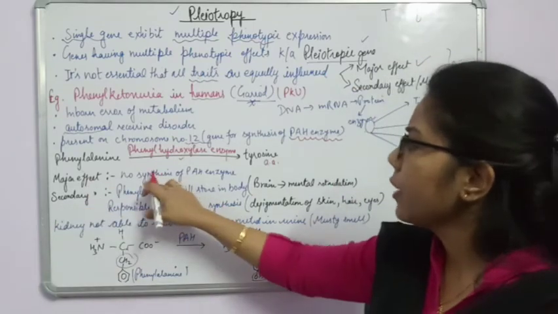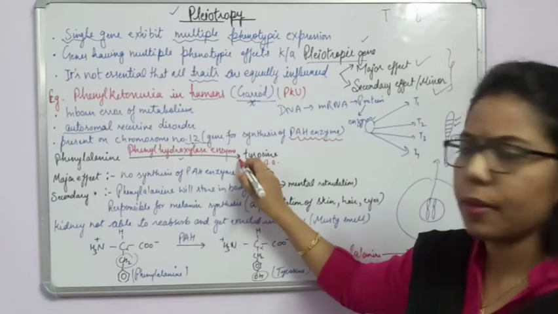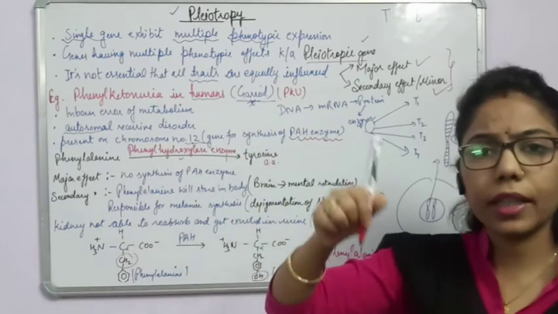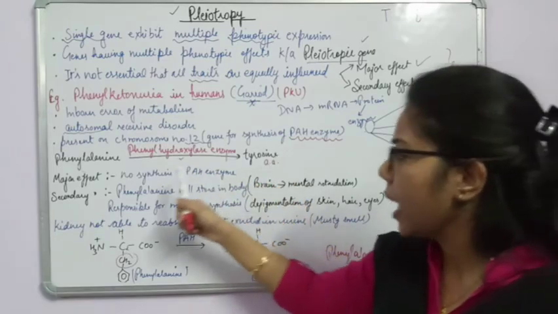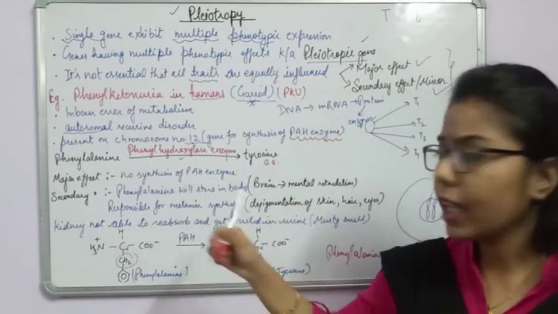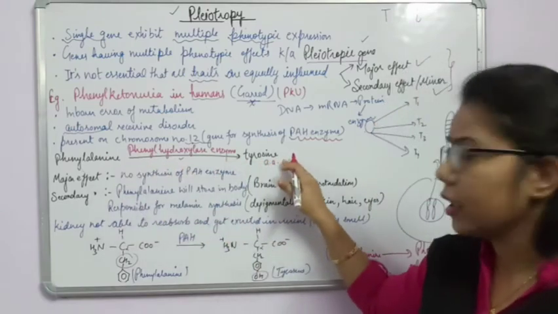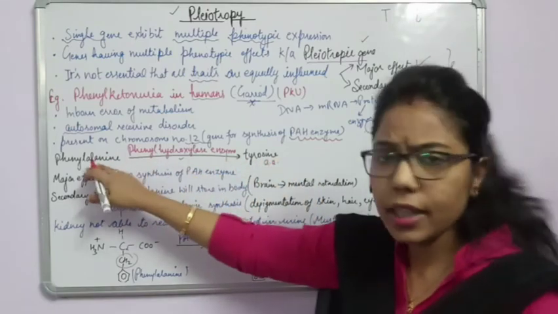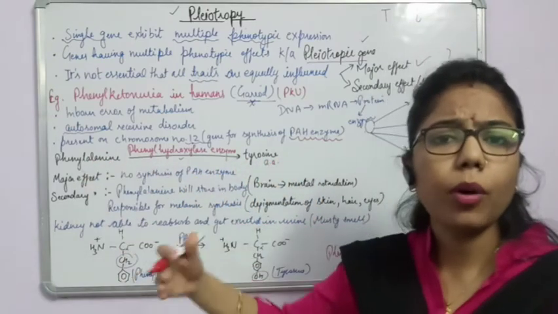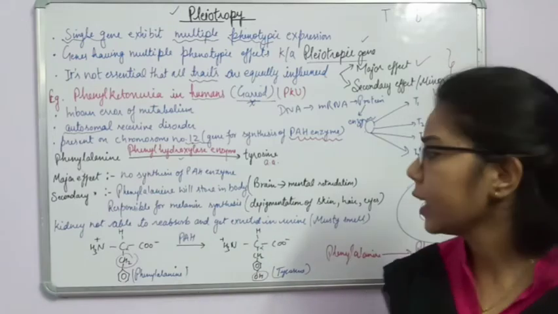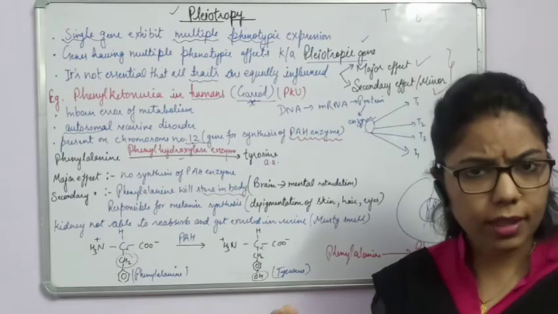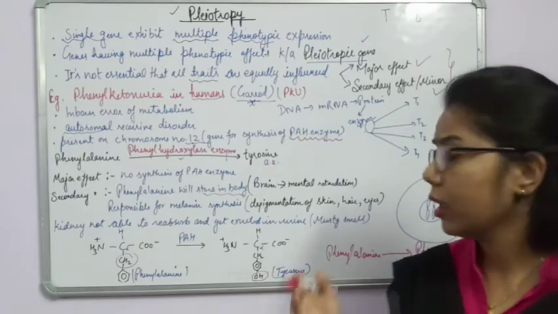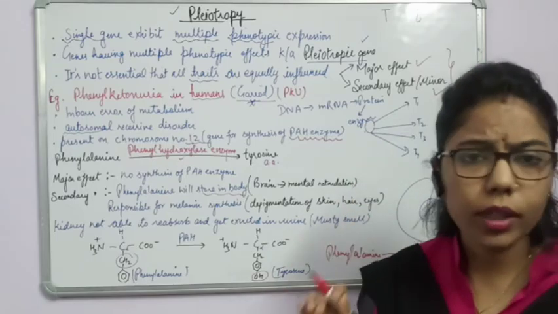Now if there will be no synthesis of PH enzyme, हमने बता दिया कि क्या हो सकती है पहली कंडीशन कि पीएच एंजाइम नहीं होगा तो टायरोसिन नहीं बनेगा, and the effect can be what? If phenylalanine will not convert to tyrosine, so it will start accumulating in our body. अगर ये बॉडी में accumulate होगा तो क्या करेगा, ये बॉडी में स्टोर होके हमारे कुछ ऐसे सिम्टम्स होंगे which is not good for the body.